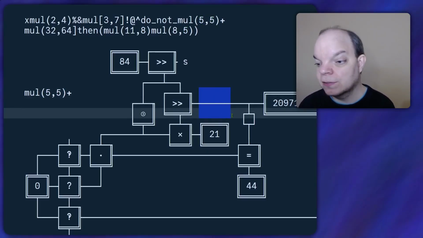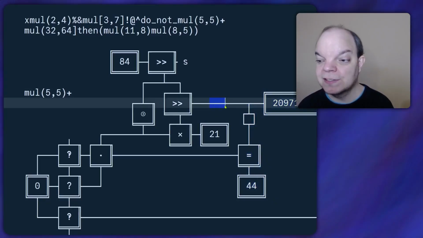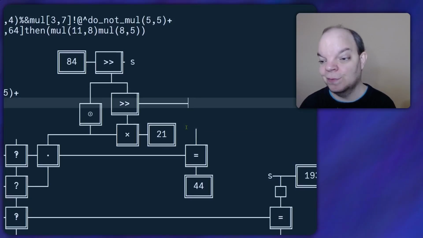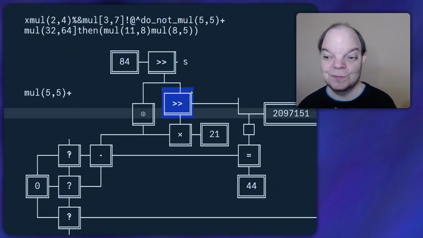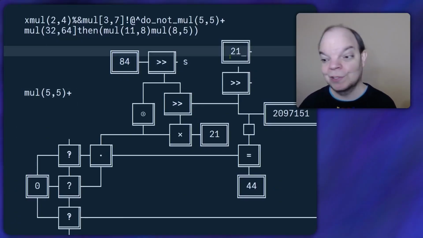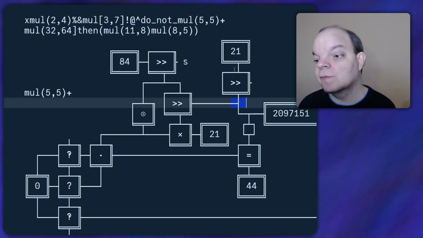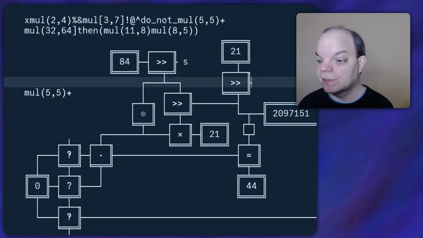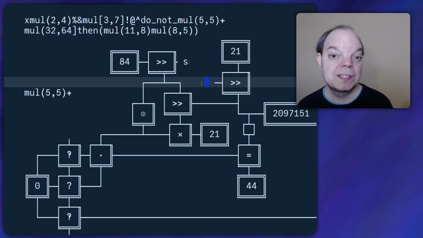So this is the string that starts with the comma, and we're checking if it starts with a comma, which means that we now need to branch off of this and then shift right it by 21 in order to remove the comma. So this is the string, and we want to shift it by 21. That means the output here is pointing the wrong direction. We need the order of operations like this. And then this is where the new string comes out.